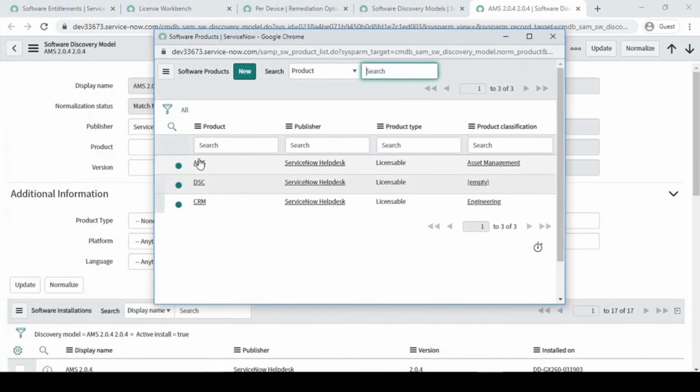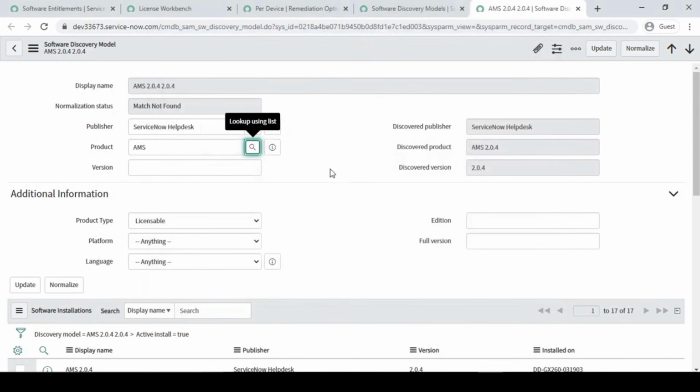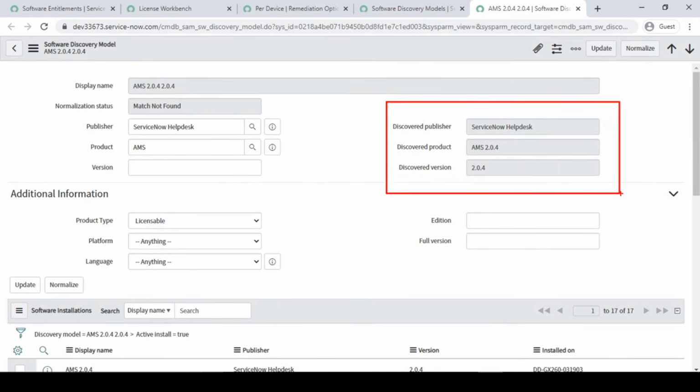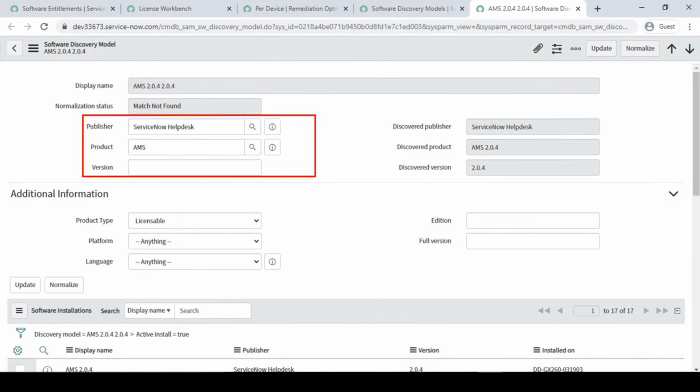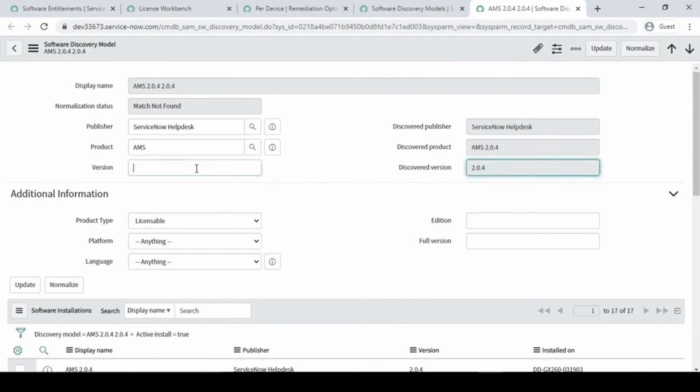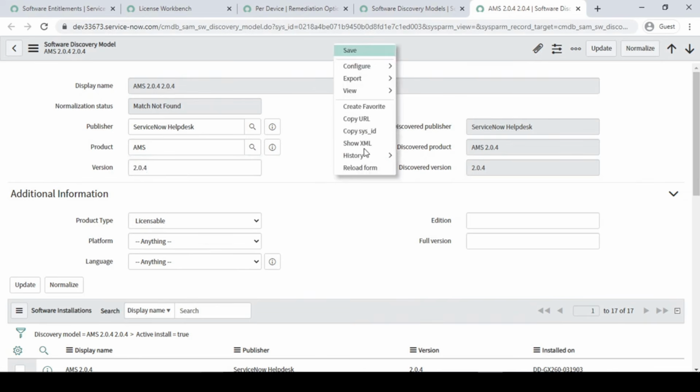So here we have AMS, right? So AMS we have selected, this is the discovered product and this is the version. So you know that the right side is the discovered one. Once we have it from the discovery or from the SCCM, we will have it on the right side, and on the left hand side we will have it from our software model, right? So in this version, let me just do the 204, right, licensable. I'm just going to say save.